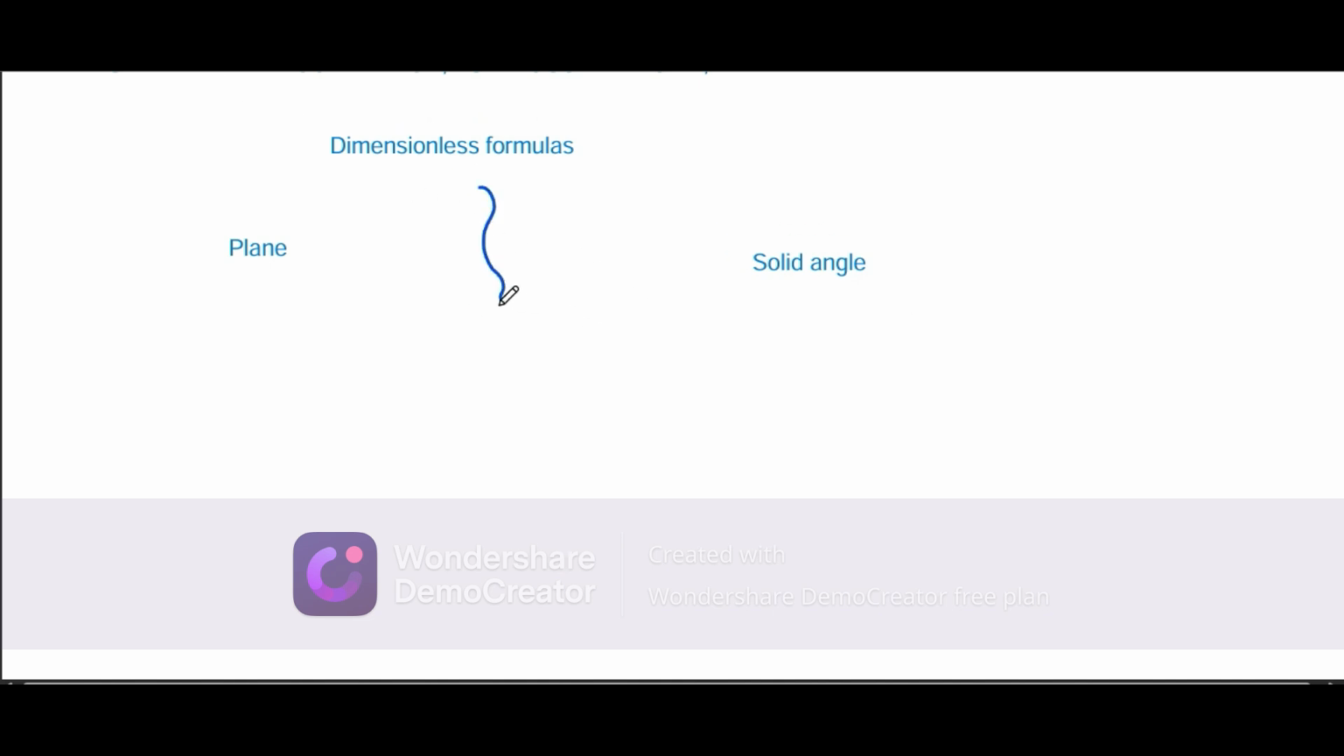Basically, anything that is being done in two dimensions is known as a plane angle, and similarly, anything that is being done in three dimensions is my solid angle.